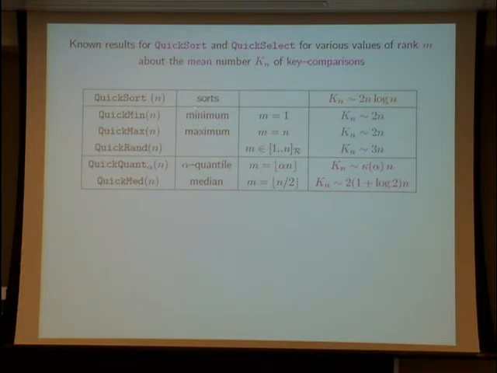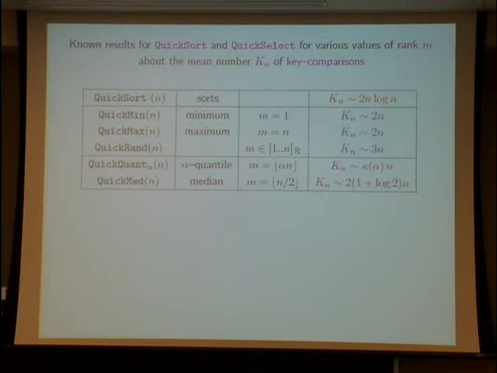If m equals 1, this means that you look for the minimum. If m equals n, you look for the maximum. And also, there is a sort of general quickselect, which is called quickrand. That means that your rank m is random between 1 and n.